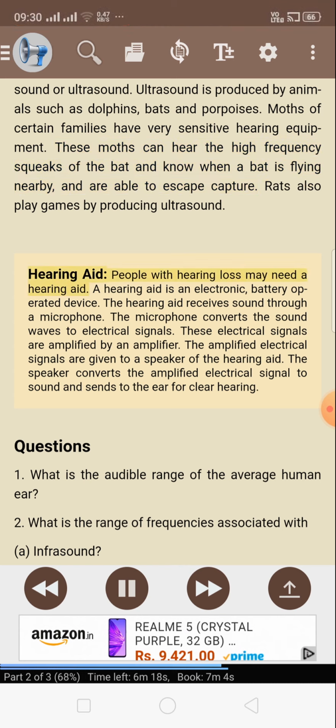Hearing aid. People with hearing loss may need a hearing aid. A hearing aid is an electronic battery-operated device. The hearing aid receives sound through a microphone. The microphone converts the sound waves to electrical signals. These electrical signals are amplified by an amplifier. The amplified electrical signals are given to a speaker of the hearing aid. The speaker converts the amplified electrical signal to sound and sends it to the ear for clear hearing.